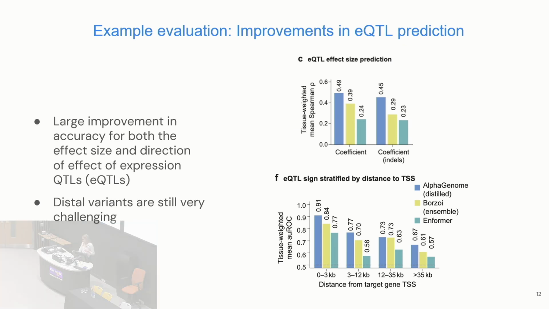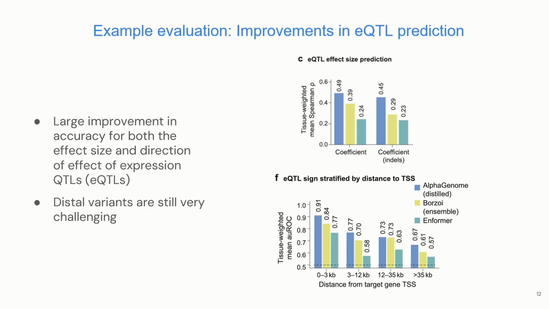As an example evaluation, we can look at one of the rows in this table, the eQTL effect size prediction. This task is asking, for known causal eQTLs, what's the effect size of the variant? What's the beta posterior coefficient of these SuSiE fine-mapped variants from GTEx? Or to what extent does it increase or decrease a gene's expression? Can you predict that magnitude? This is quite a challenging task, but we managed to achieve certain performance here, both for SNVs, which is the first block of bars, and also for indels. Although there are not that many indel eQTLs, I think it's 8%.